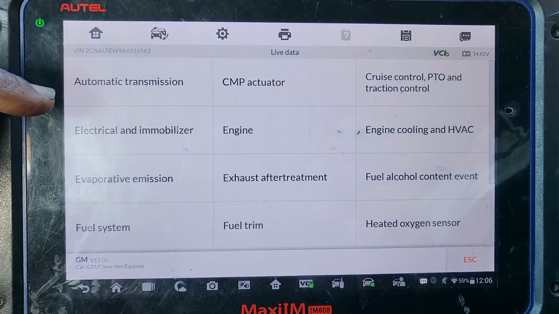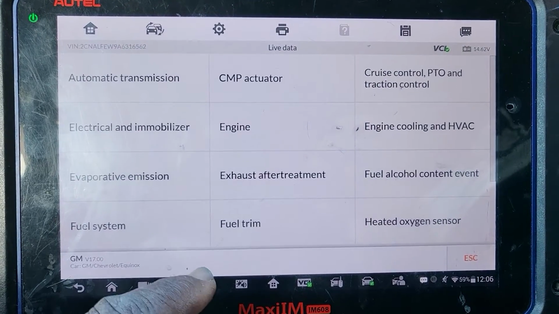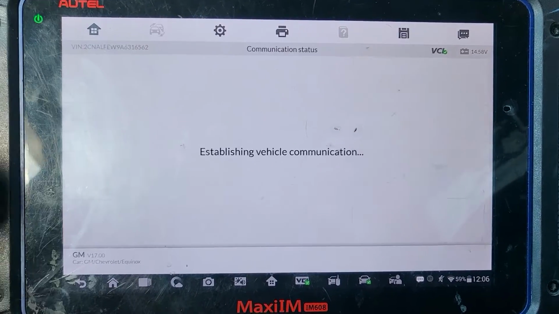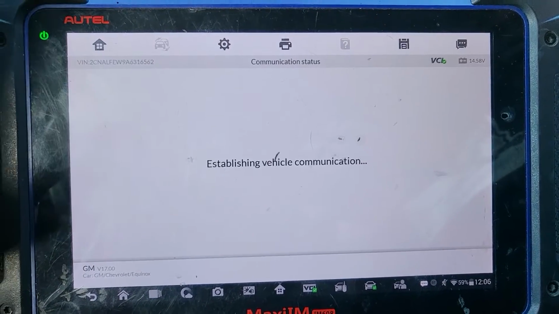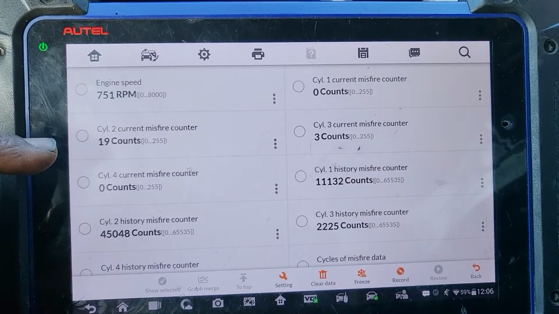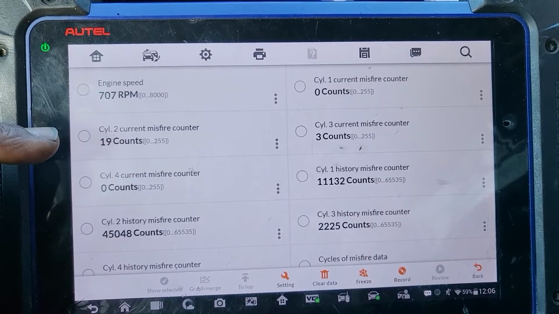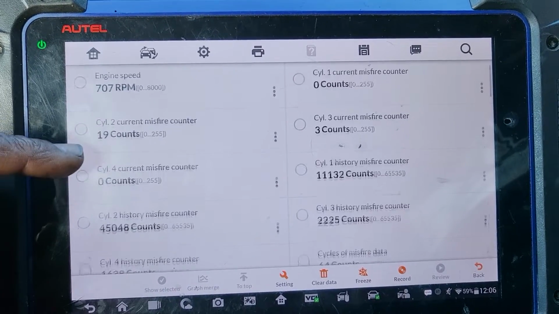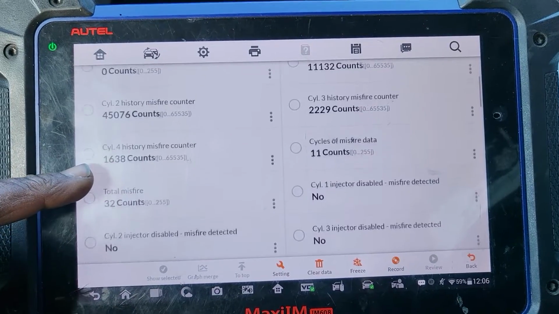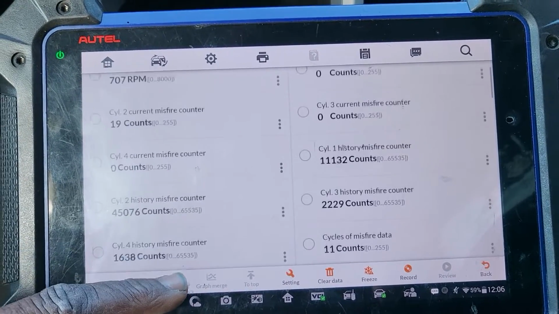So engine, fuel trim, misfire. I just want to get the misfire graph to see what happened. I feel it now. Okay, you see number 2 misfire 3 count, 19 count. Number 2 cylinder misfire counter. Number 1, okay, here are the cylinders.